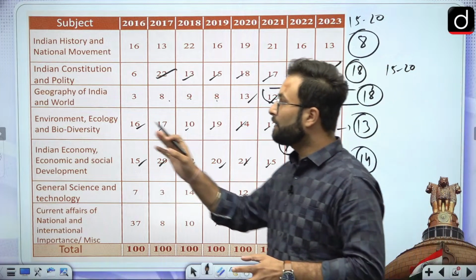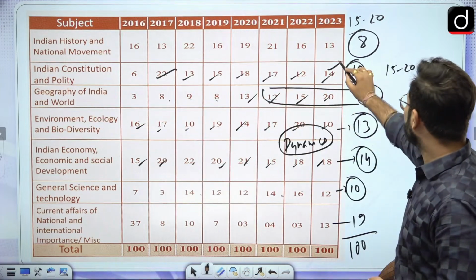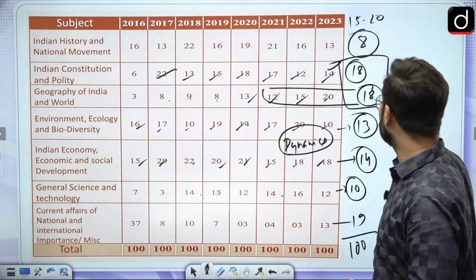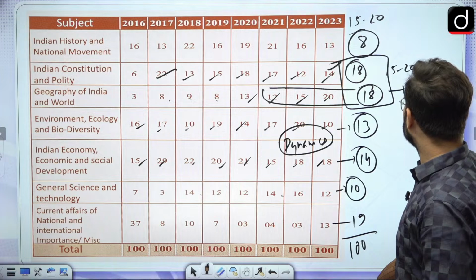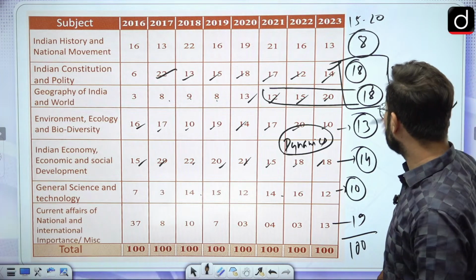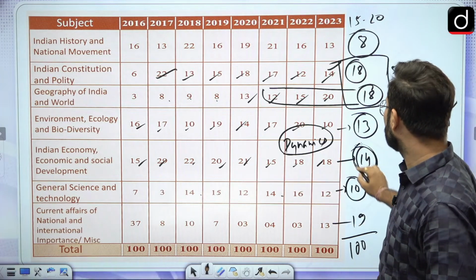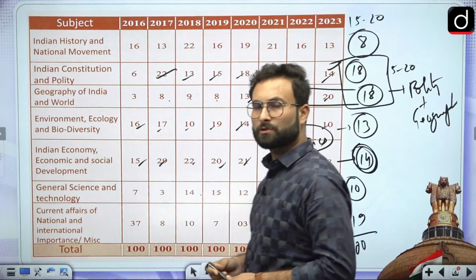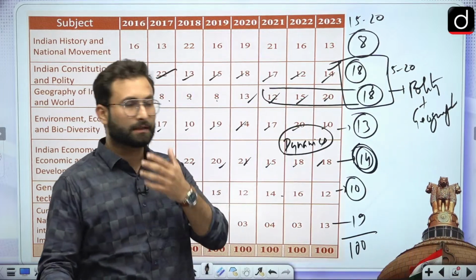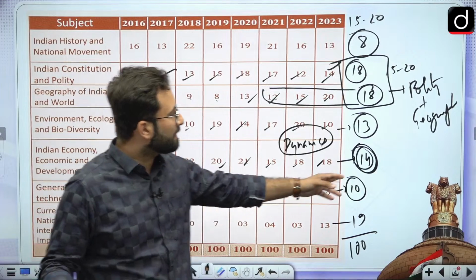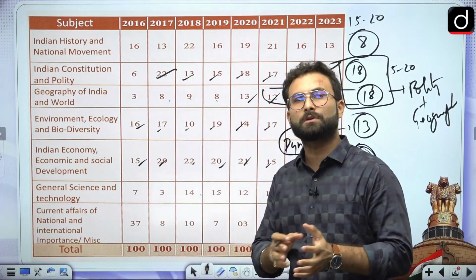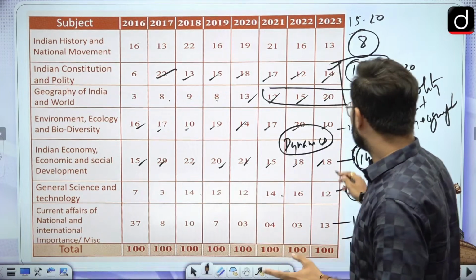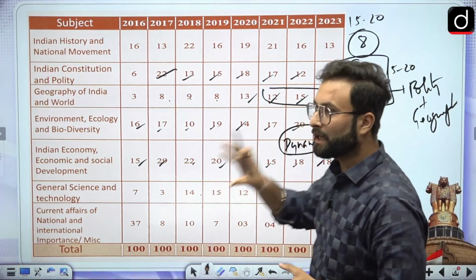Again, I can say that the areas of geography and polity were quite prominent. And then if we look at the next part, that is economy, they have asked 14 questions. That was also prominent because of the current affairs. But they have said that the economy part was quite difficult, because it was related to current affairs. So that is about the whole breakup of the paper.